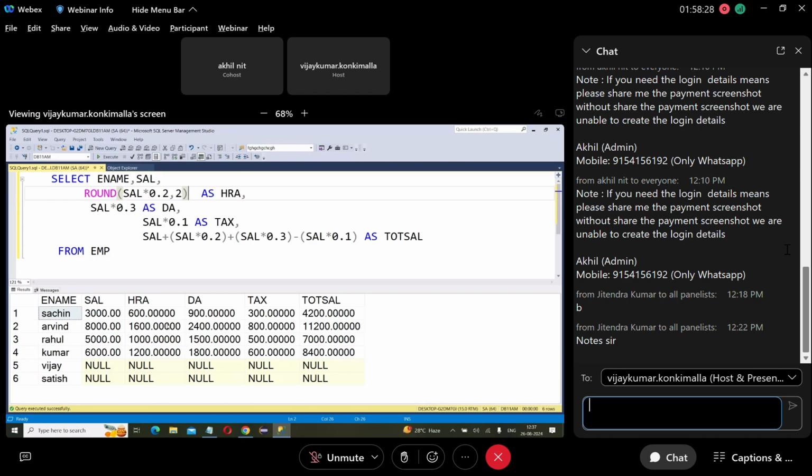Then you see this once again: salary, HRA. Otherwise we use convert.